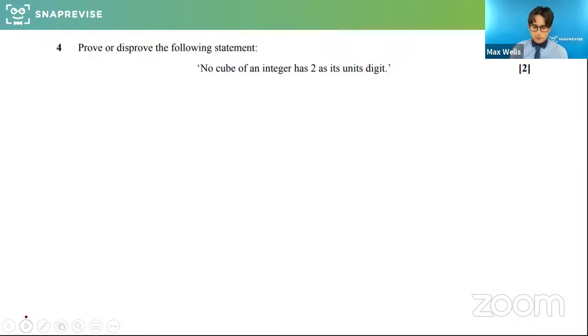No cube of an integer has 2 in its units digit. So I would probably suggest, I haven't seen many questions like this, but they could ask it. If there's a suggestion that you could disprove something, remember we only need one counterexample. So I would probably start by just looking for a counterexample. We're going to look for, is there a cube number that ends in 2?